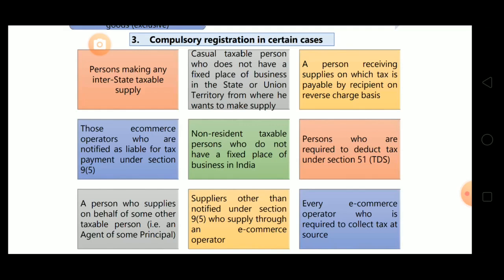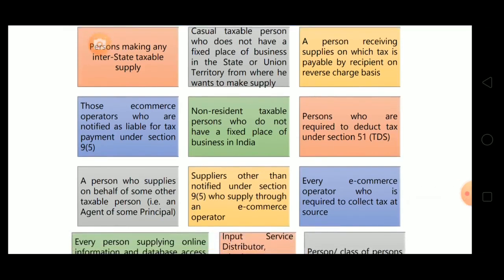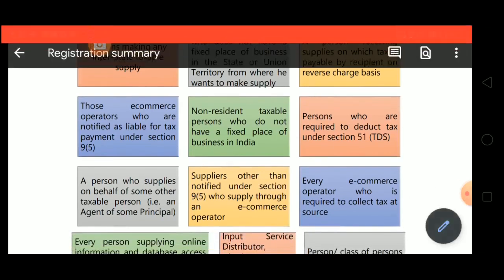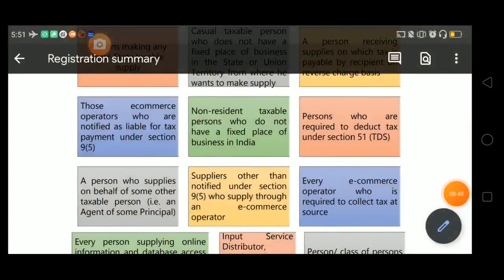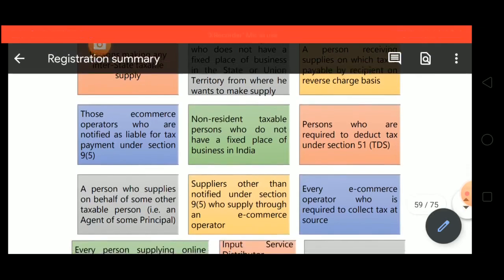Now the next point is those e-commerce operators who are notified as liable for tax payment under section 9(5). E-commerce operators who are liable to pay tax under section 9(5), as we have studied, are 3 e-commerce operators.